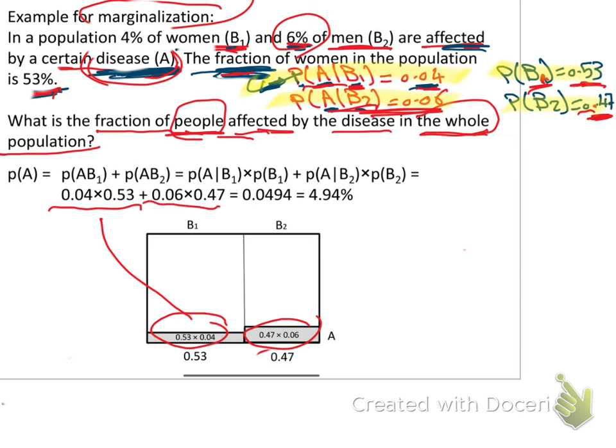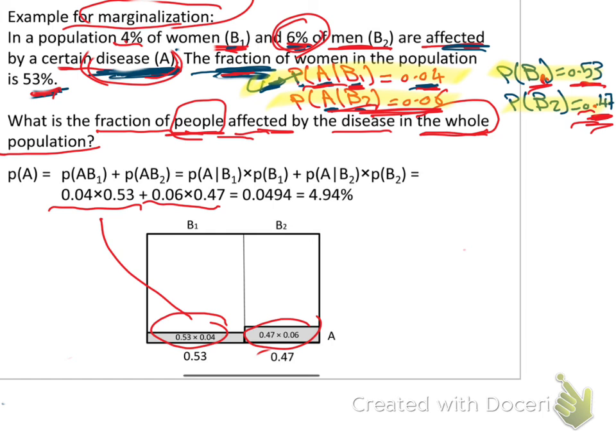So logically, you can do it in this way. You can say we have 4% of women and the woman represents 53. So 4 times 53 is the fraction of the people who will be women and affected. For the men, we have 6% and they represent 47%. So the fraction of the men will be 6% times 0.47, and we add them together. But here we are not solving it logically.